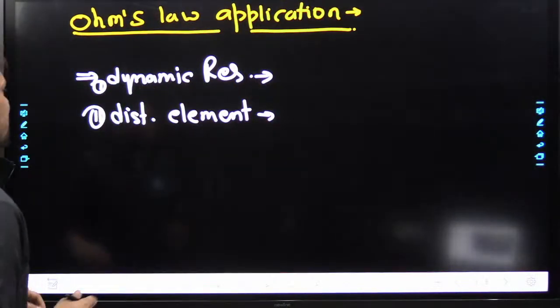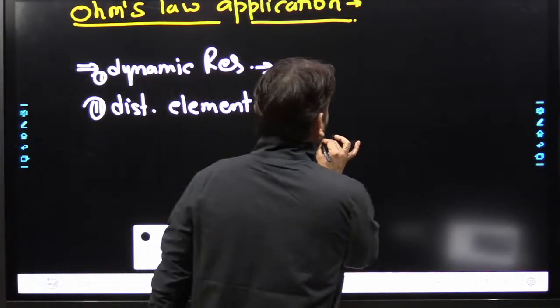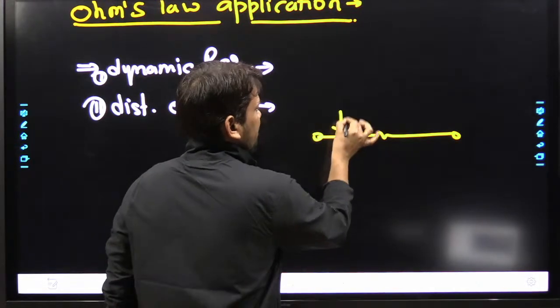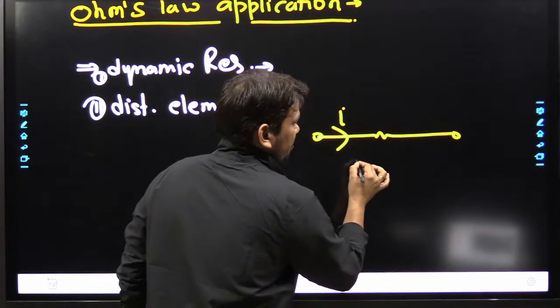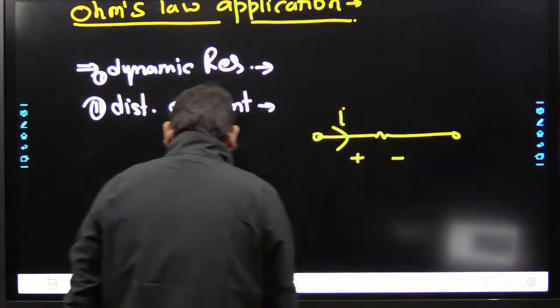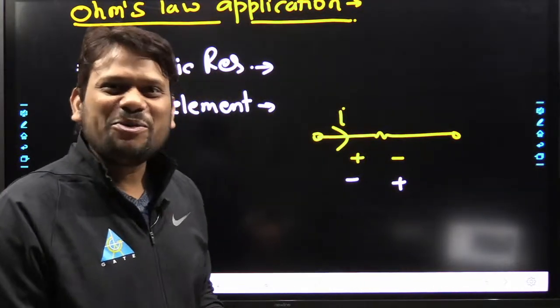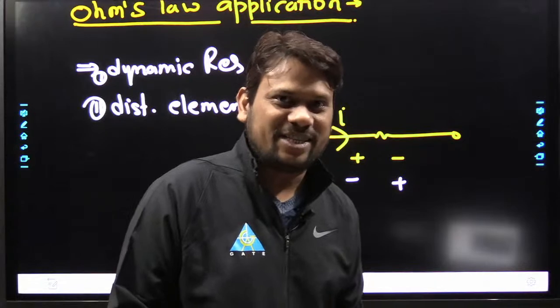Now I want to ask you, if we have a simple resistance in this fashion, some conductor, and a current I is flowing in this fashion, then what will be the voltage polarity? Will it be the yellow one, or this one? You may think the question is very silly, but I need your response at this moment.